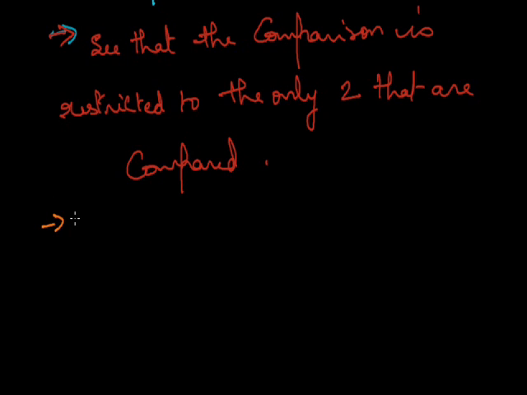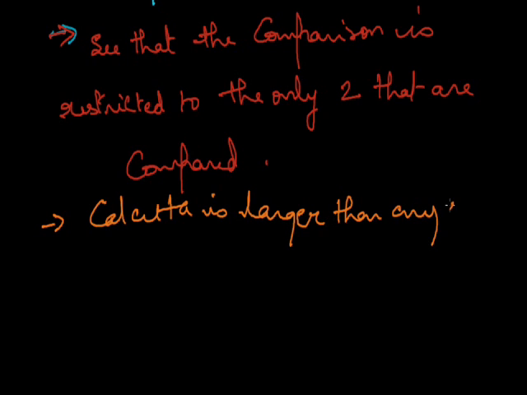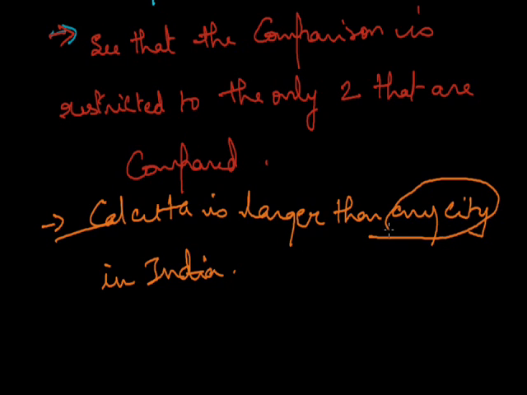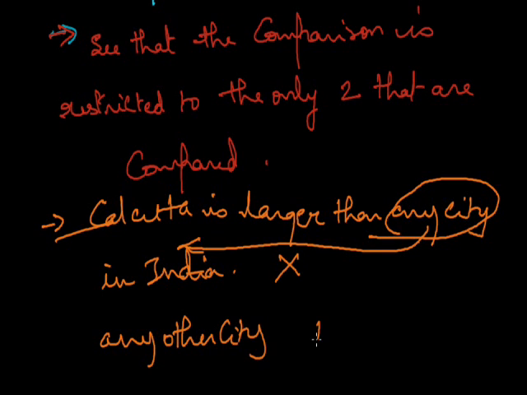Next is when a comparison is introduced using a comparative followed by than, the thing compared must always be excluded from the class of the thing which it is compared by using other. For example, Calcutta is larger than any city in India. The incorrect thing in this is that any city also includes the city Calcutta, which does not convey the right meaning. So it should be that Calcutta is larger than any other city. That means when you say any other city, you are excluding Calcutta out.